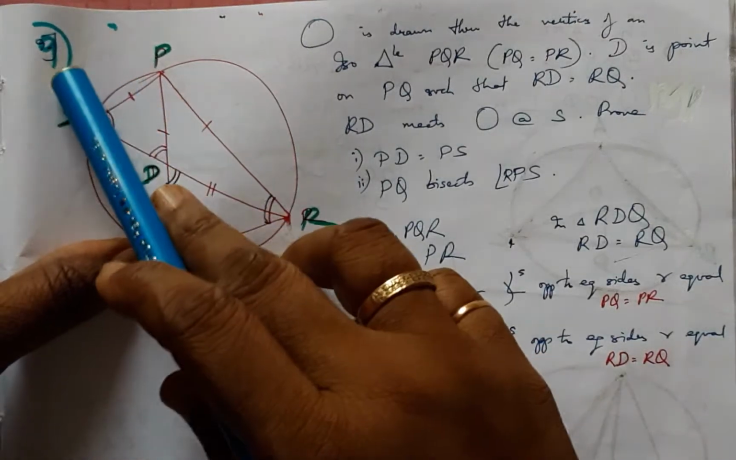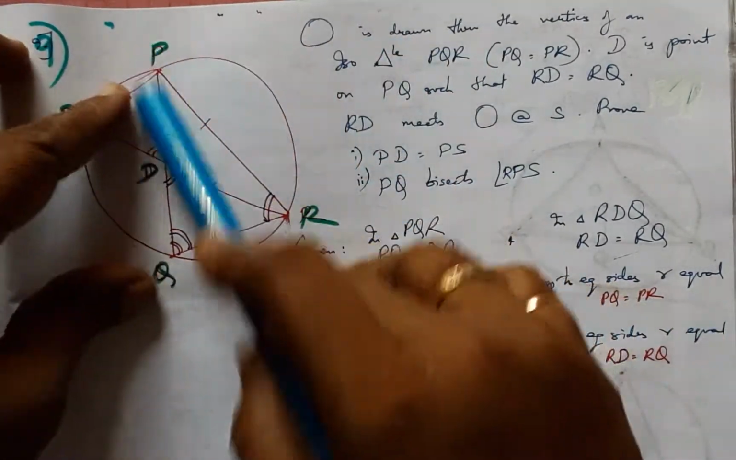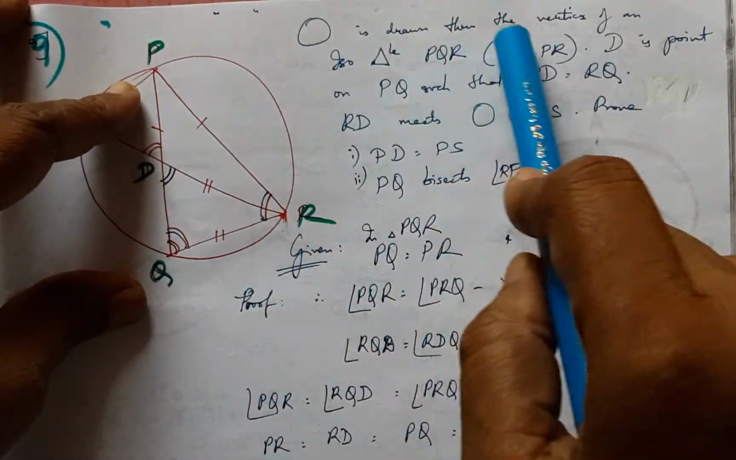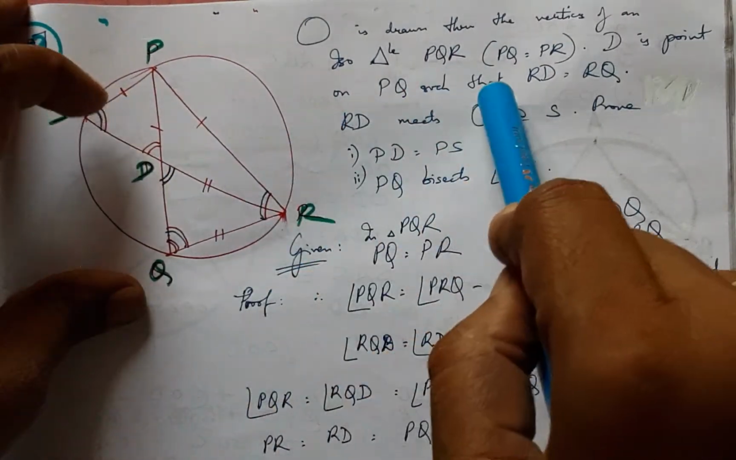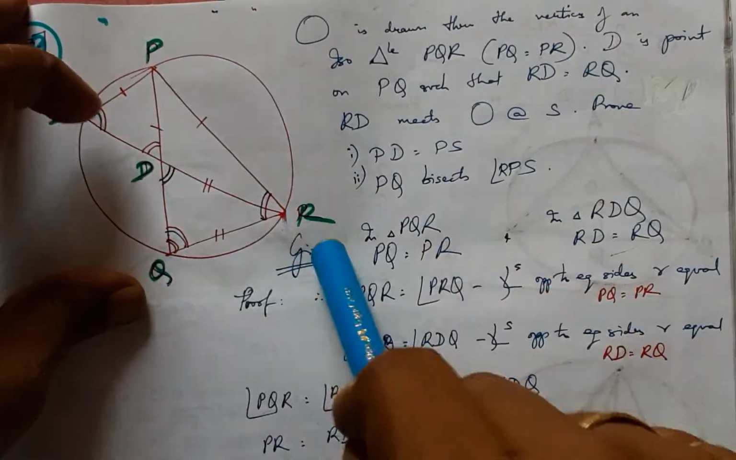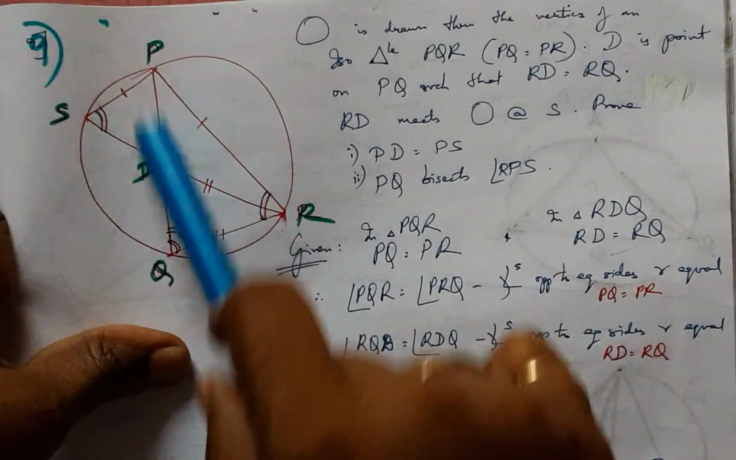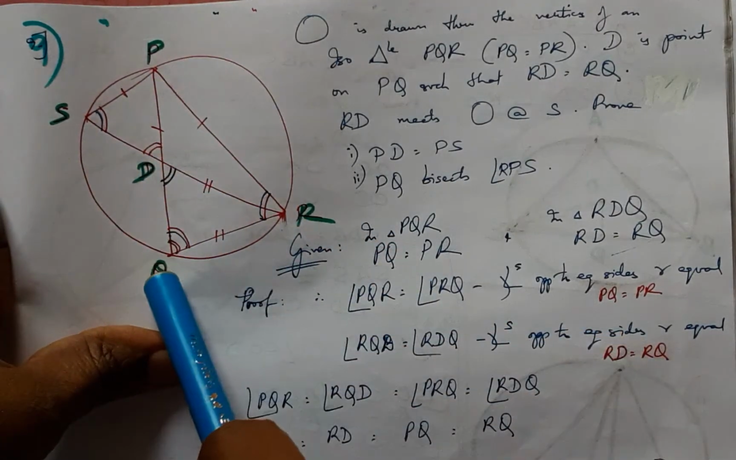Now let us elaborate the question number 9 discussion. The circle is drawn through the triangle PQR, the isosceles triangle, and these three are the vertices. So the circle is drawn through the vertices, circumscribing the triangle, and here we know that PQ equals PR because it's an isosceles triangle, and D is a point on PQ such that RD and RQ are equal.